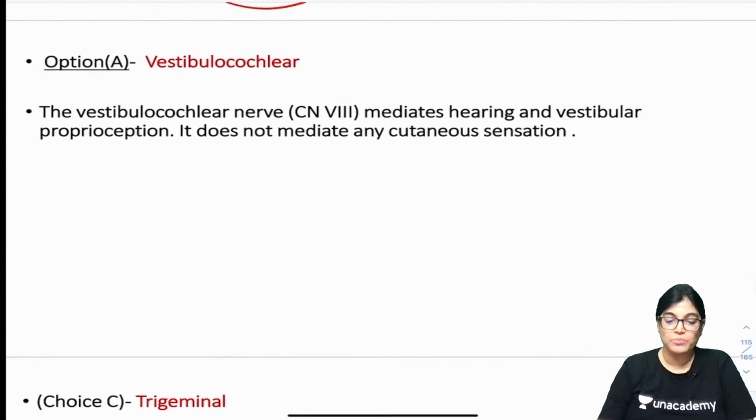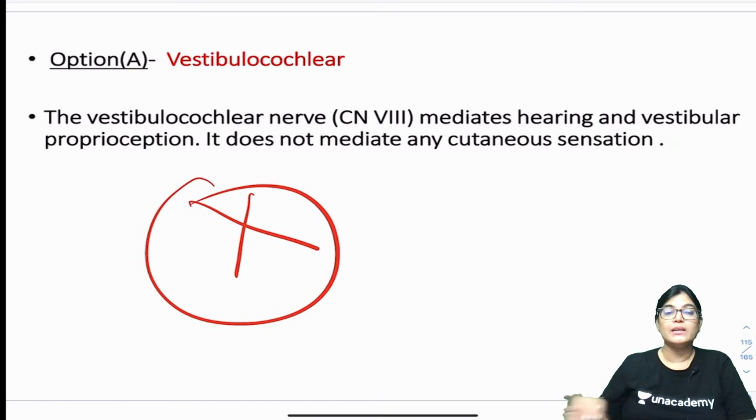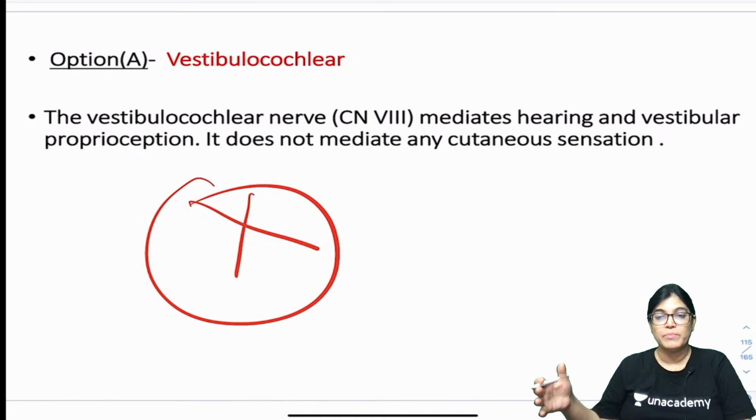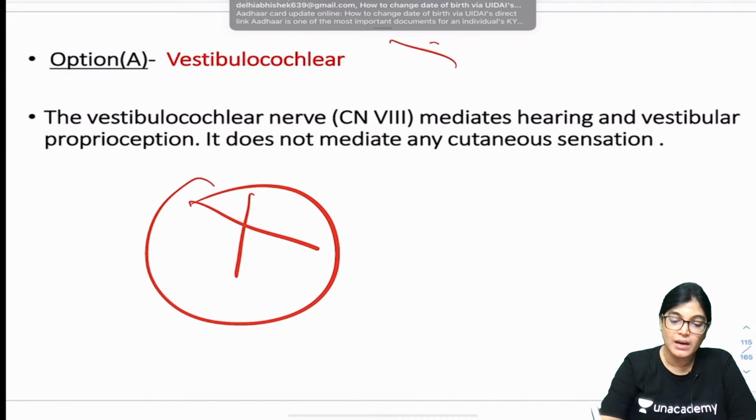Now moving to the incorrect options. Why is vestibulocochlear nerve not the correct answer? Vestibulocochlear nerve, that is the 8th cranial nerve, has two components, cochlear and vestibular. The vestibular portion is involved with balancing function, and the cochlear portion is involved for hearing. Nothing like this was mentioned in this MCQ. The history of the patient did not involve any loss of balance or loss of hearing. So this can't be the correct answer.